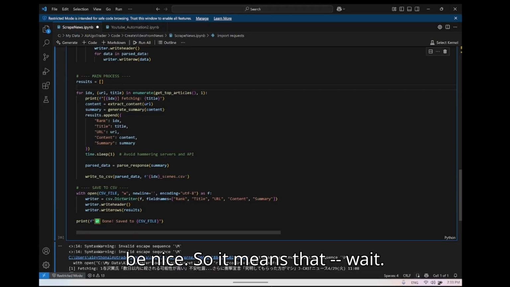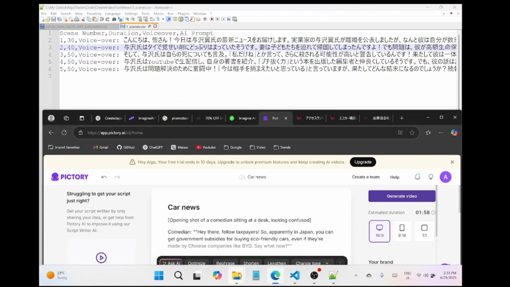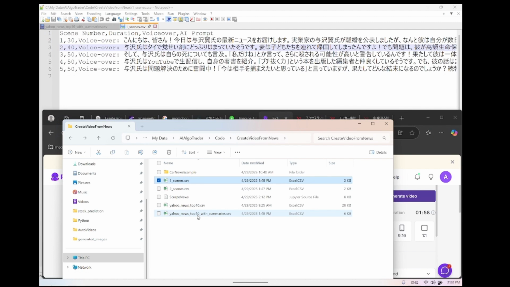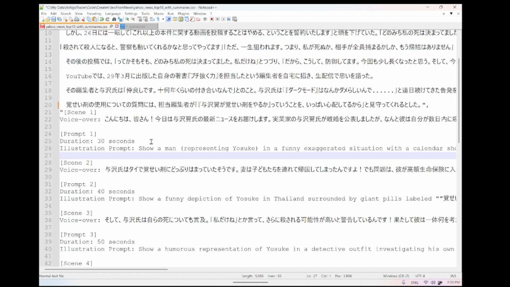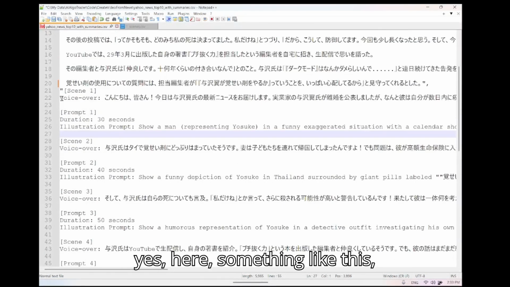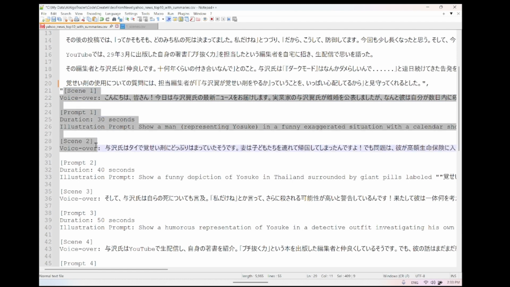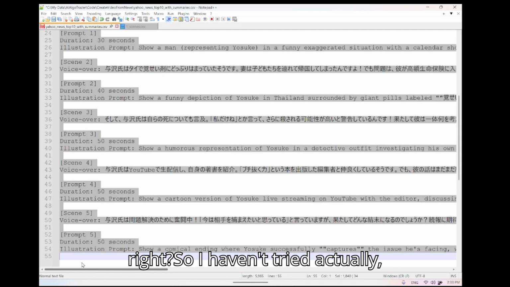So not this one, but I think what I need is this one, something like this. So from scene 1 to scene 5, like this, right?